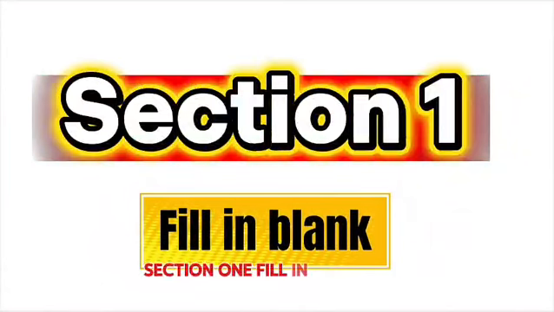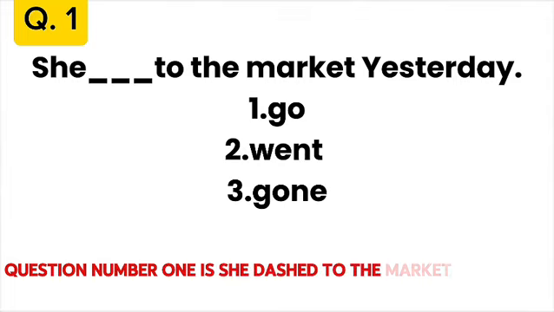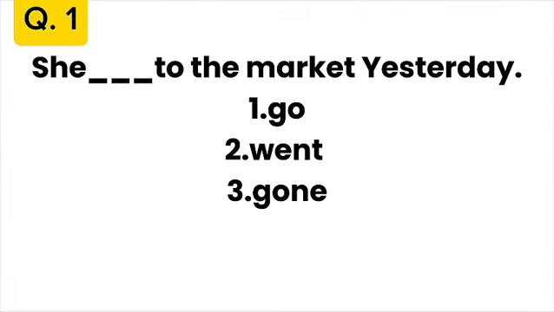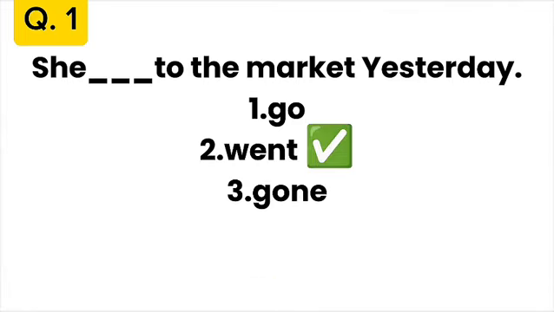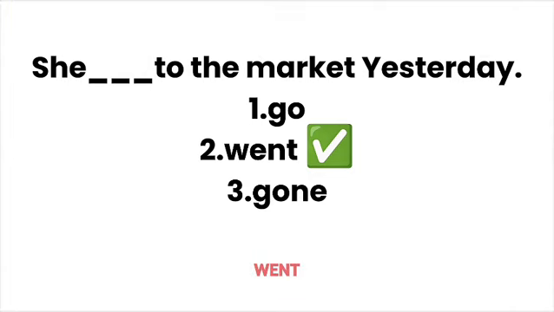Section 1. Fill in the blanks. Question number 1: She dash to the market yesterday. 1 is go, 2 is went, 3 is gone. She went to the market yesterday. The correct answer is went.